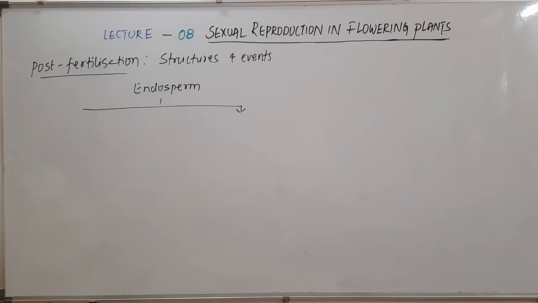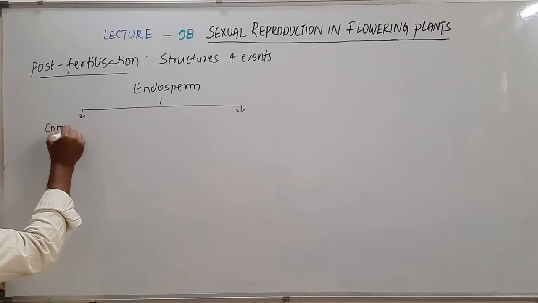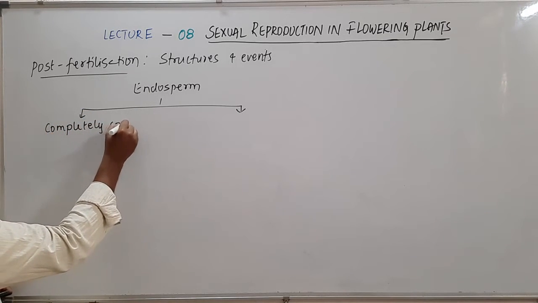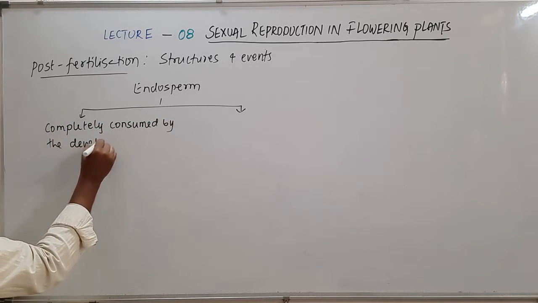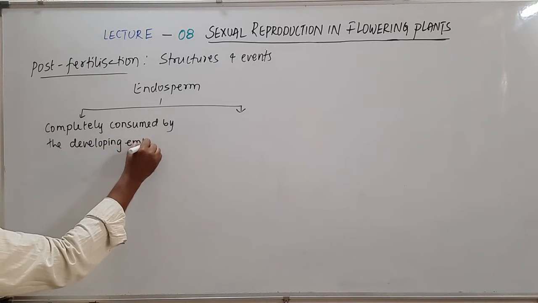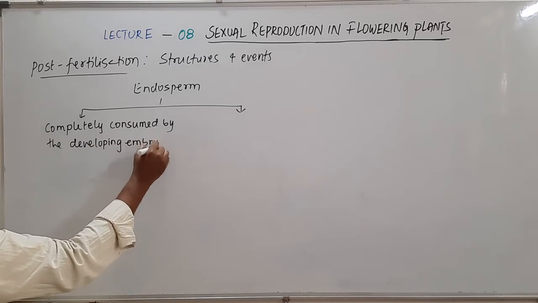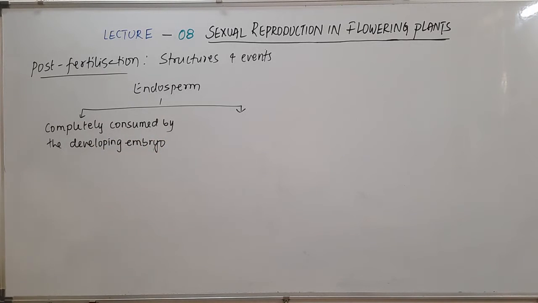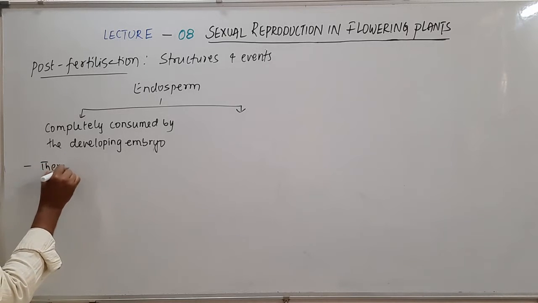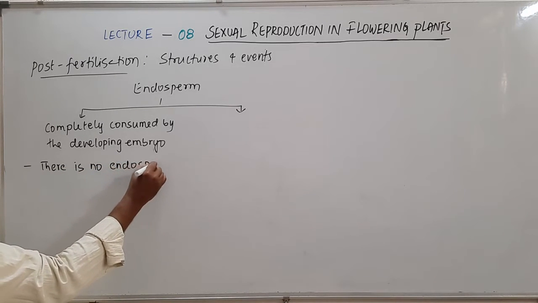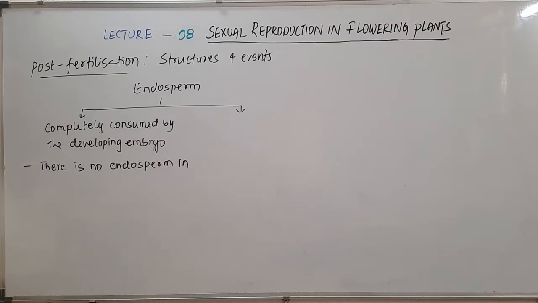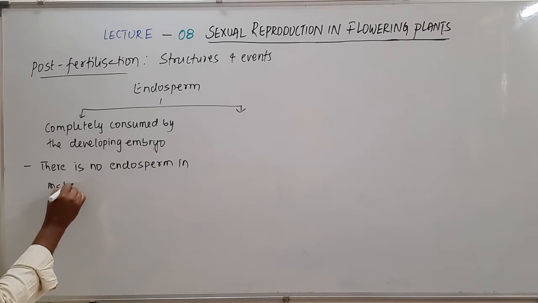So this endosperm is completely consumed by the developing embryo. If it is completely consumed by the developing embryo, in this case you see that there is no endosperm in the mature seed.